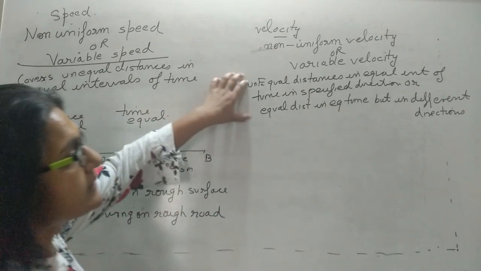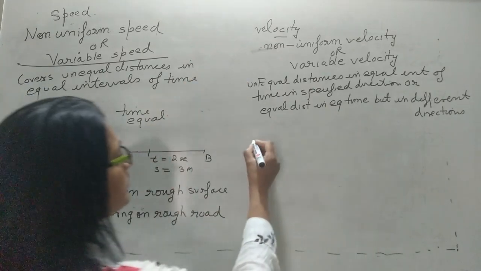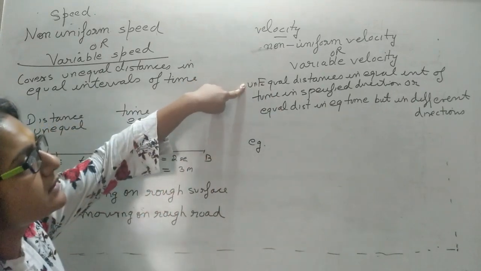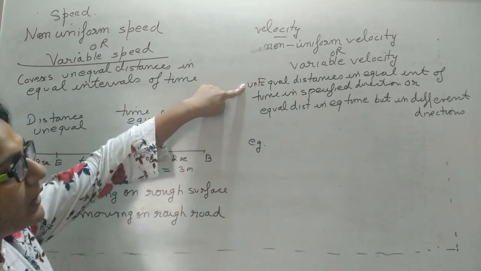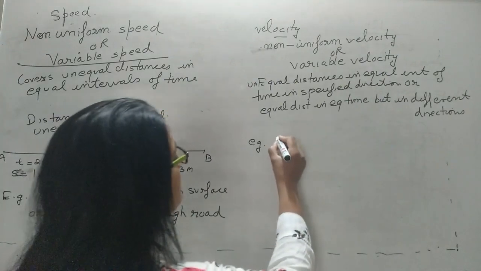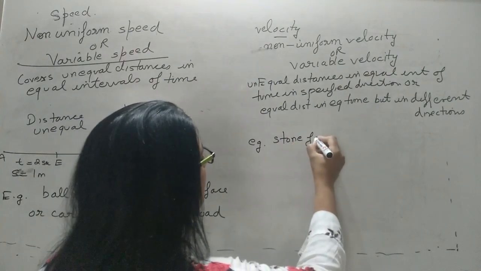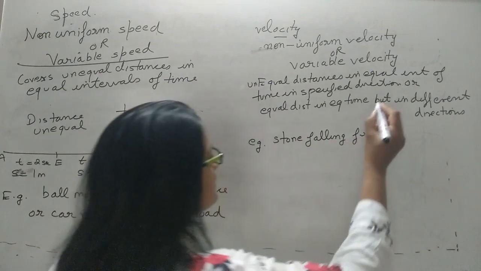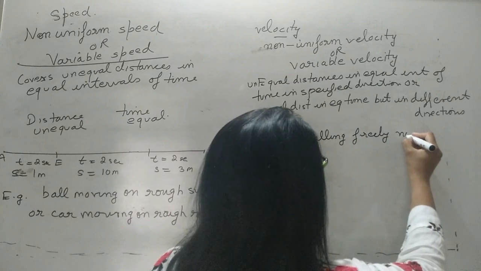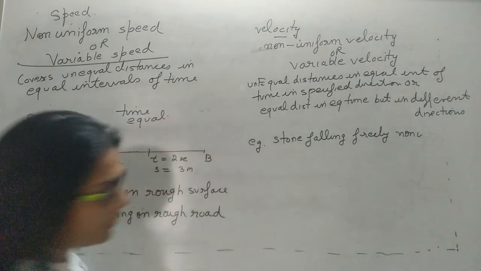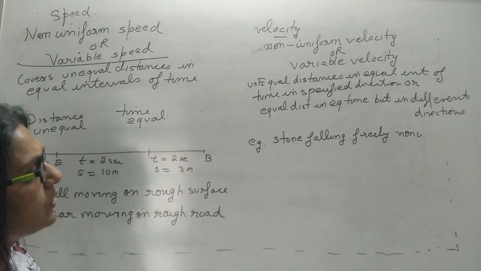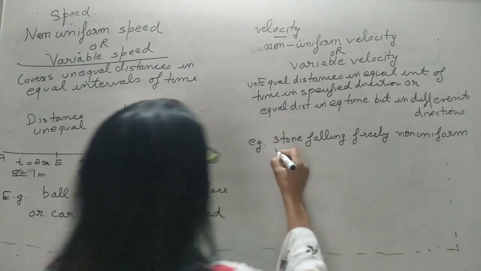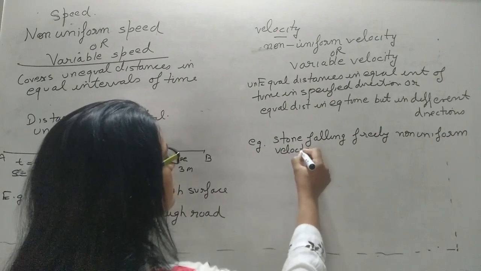So there are examples for both cases. What are the best examples? The example of unequal distances in equal intervals of time in a specified direction is a stone falling freely. That is the example of non-uniform velocity.